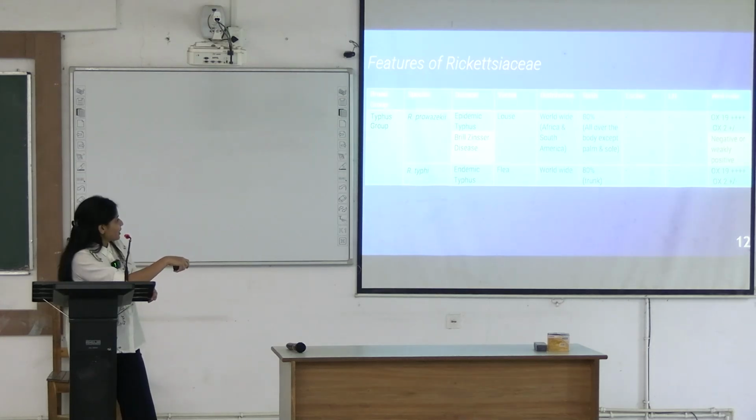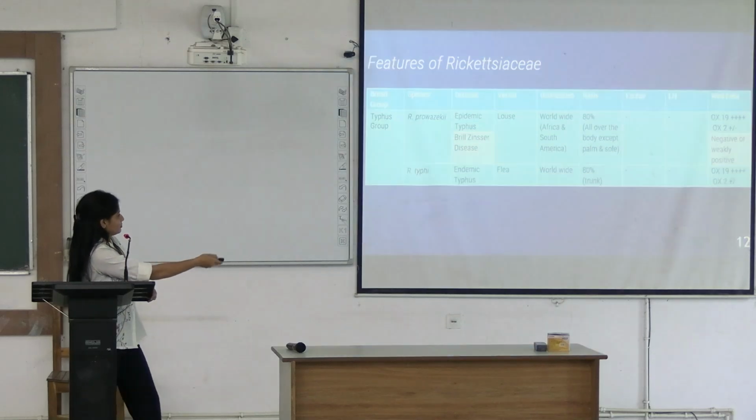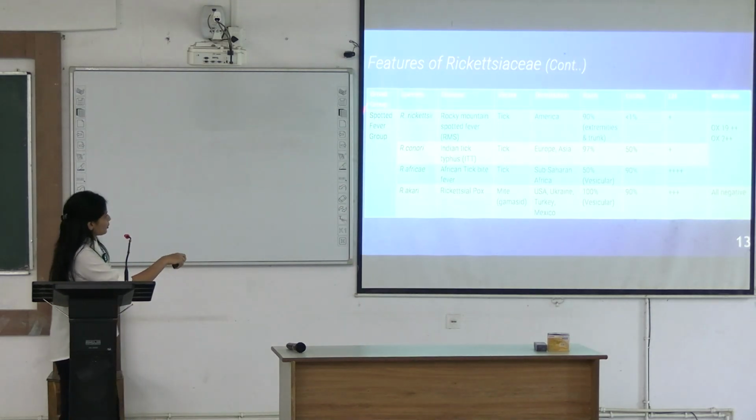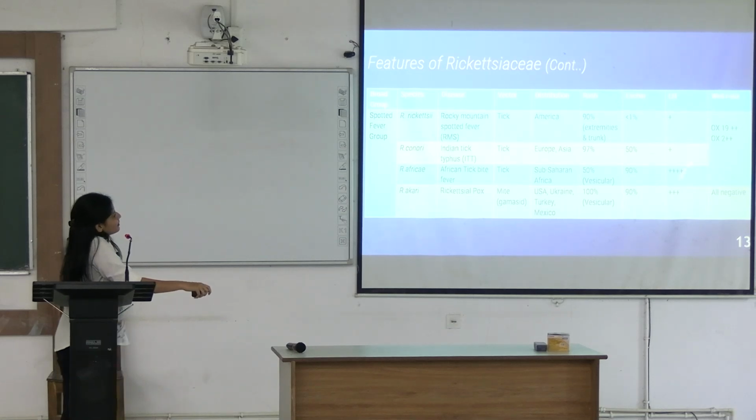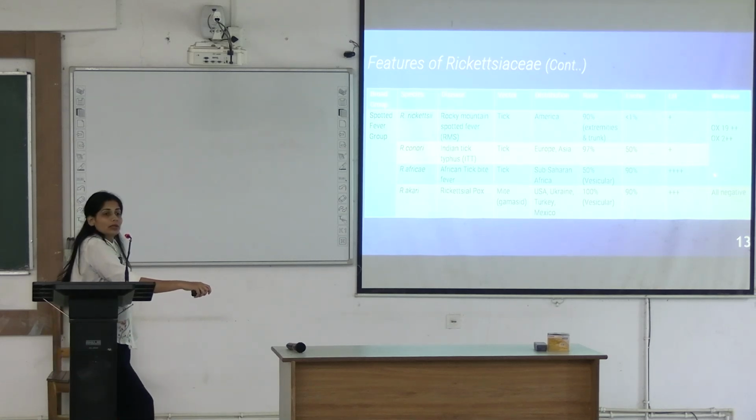Then what is Rickettsia typhi? Rickettsia typhi is causing endemic typhus. What is the vector? Flea. Here you can see in Weil-Felix reaction, we are using OX19 antigen for diagnosis, okay. Then in spotted fever group, you can see that there is lymphadenopathy, okay. And here in Weil-Felix reaction, OX19 plus OX2 antigen gets added.